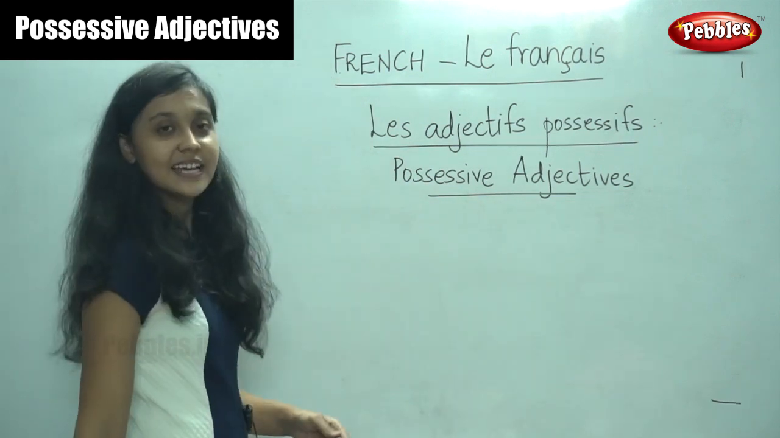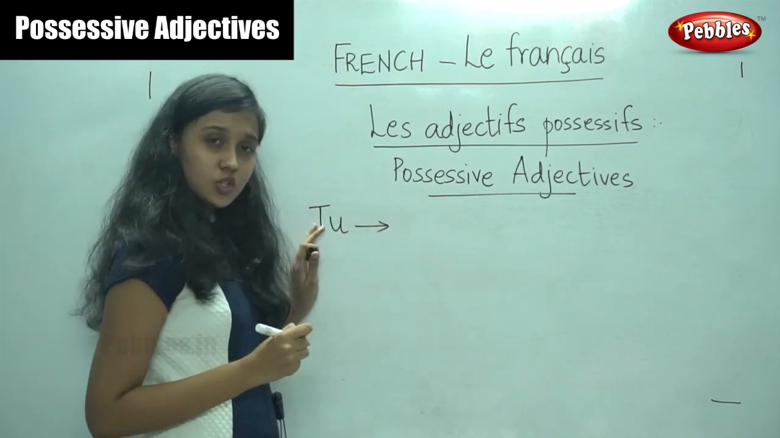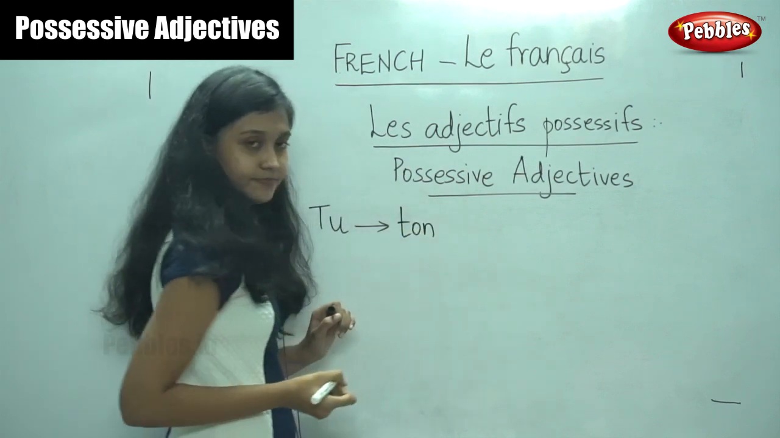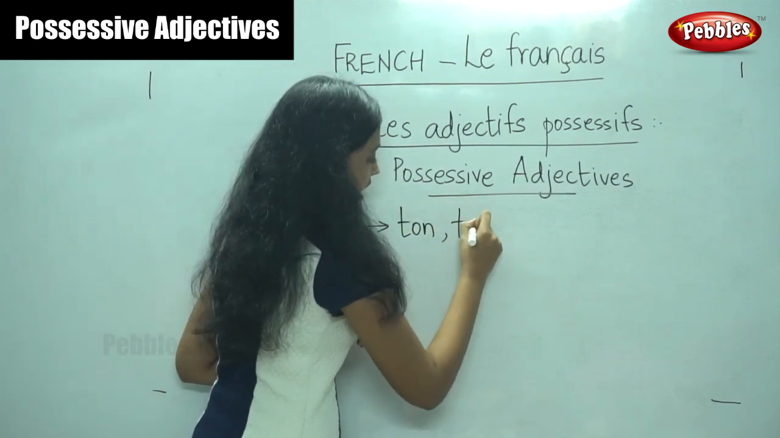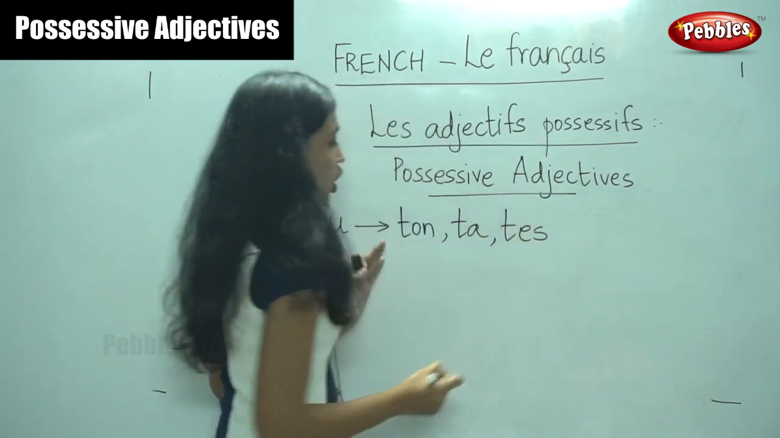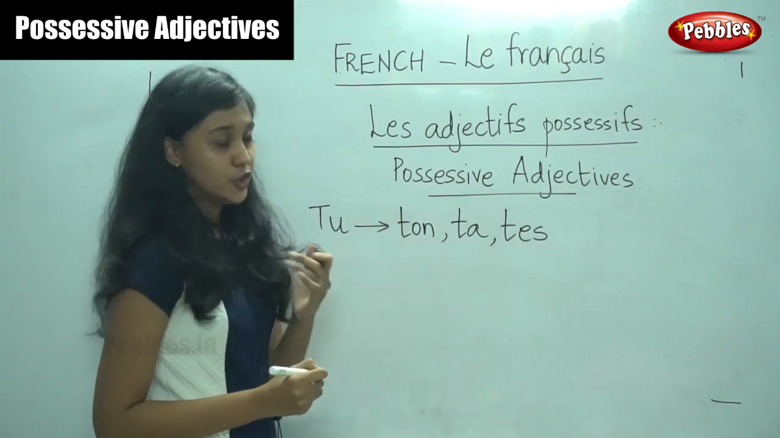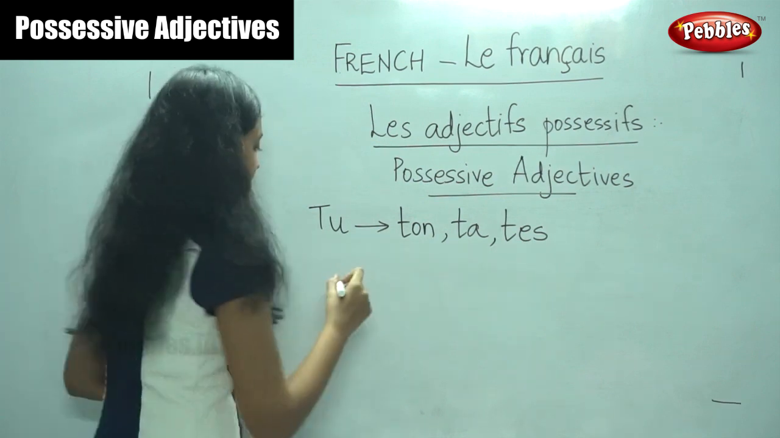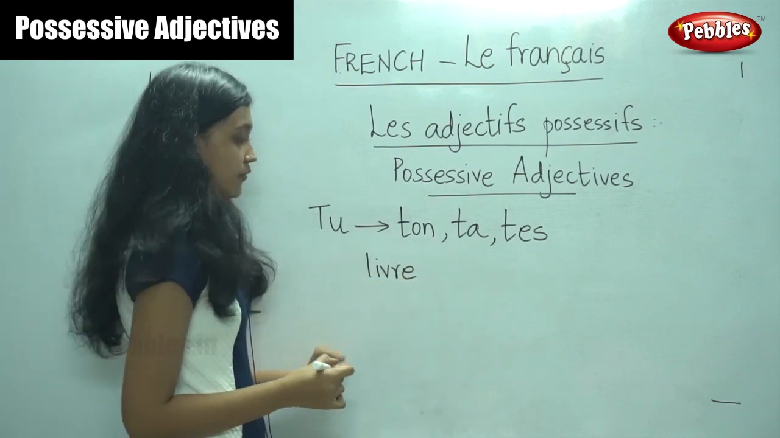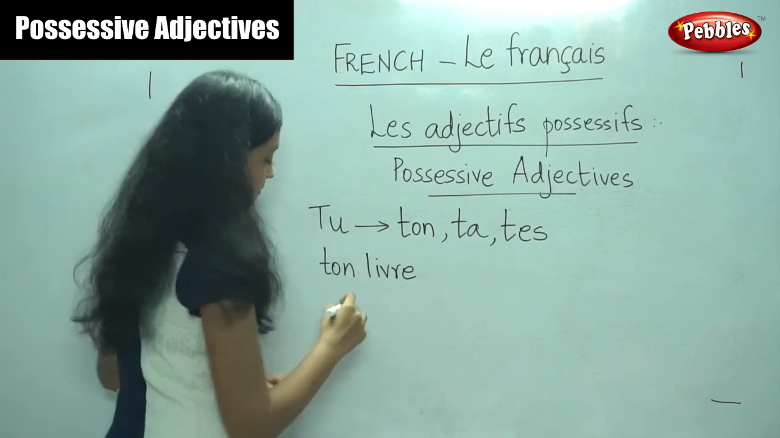So, what is next? Yes, it is tu. For tu also, we have three possessive adjectives. Ton, ta and tes. Ton, ta and tes. All these words mean your. Let us take the same example. Livre. It is in the masculine form. You would say ton livre, your book.